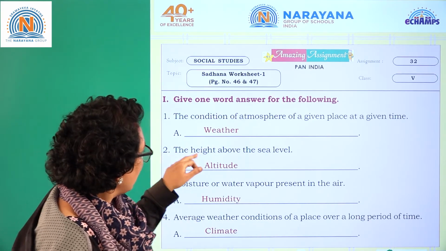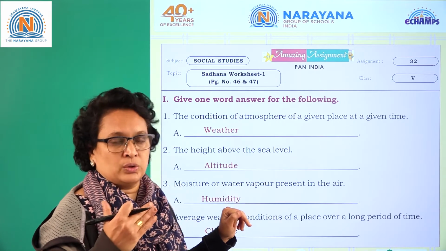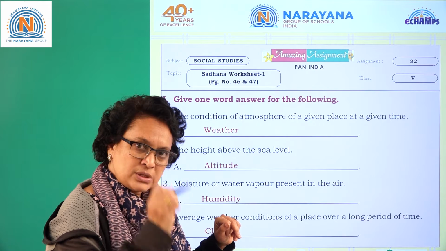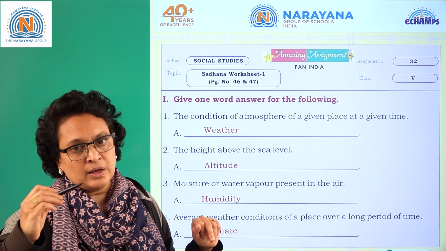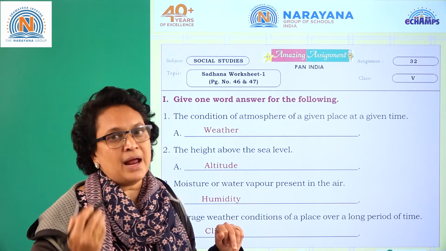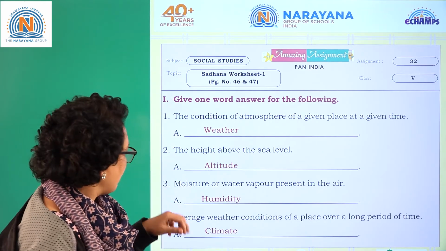Next one, the height above the sea level is nothing but altitude. Everything is measured by the mean sea level, and mostly the landforms which are above the sea level. What landforms can there be? It can be plains, plateaus, hills or mountains. So altitude is the answer.